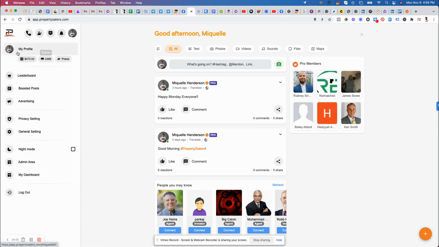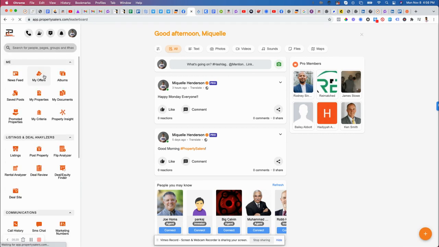Which is super important is your wallet. This allows you to do email, SMS broadcasts, ringless voicemails. We're adding direct mail onto that. We're going to do Facebook ads. We have other things that you can utilize to buy leads. You're going to utilize your wallet to do that. So you can click that and you can actually add money to your wallet.